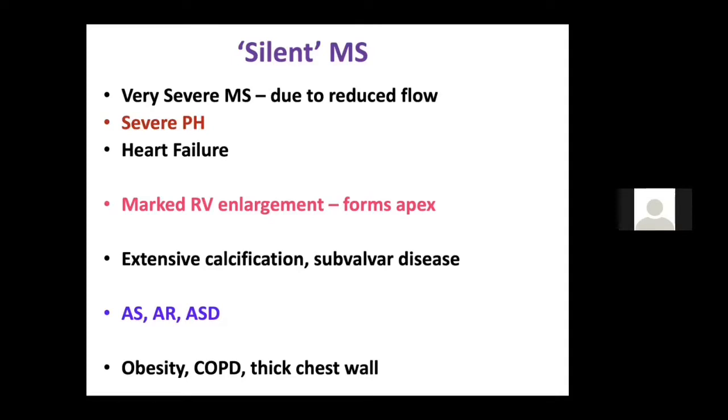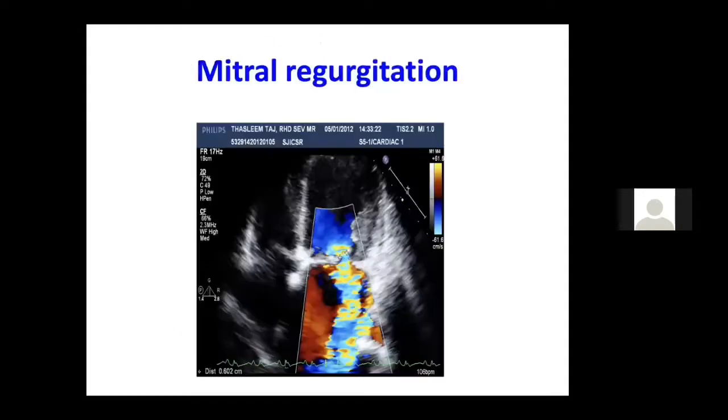One also important cause is the presence of tricuspid stenosis. If the patient has tricuspid stenosis, then you may not be able to appreciate a mitral stenosis murmur. And a more common cause, if they ask you in an exam, is if the patient is obese with a thick chest wall or COPD, then you will not be able to appreciate the murmur of MS.